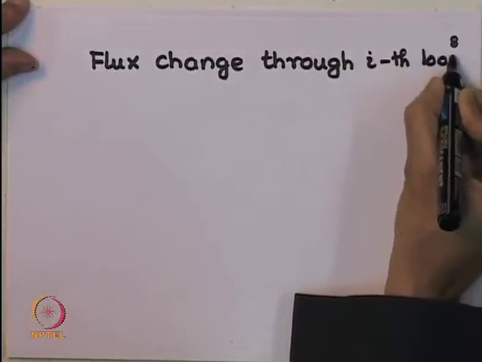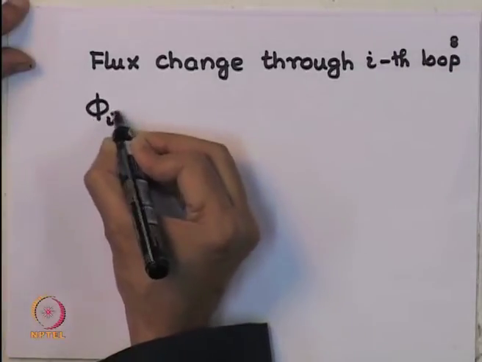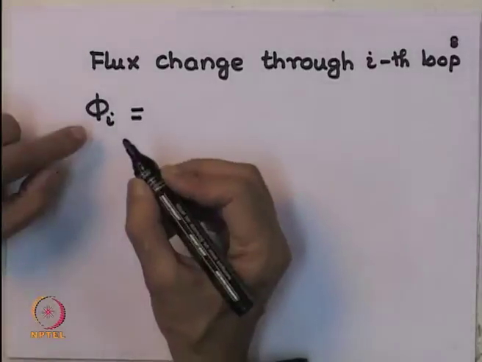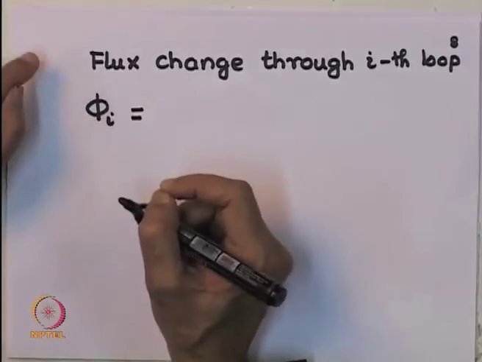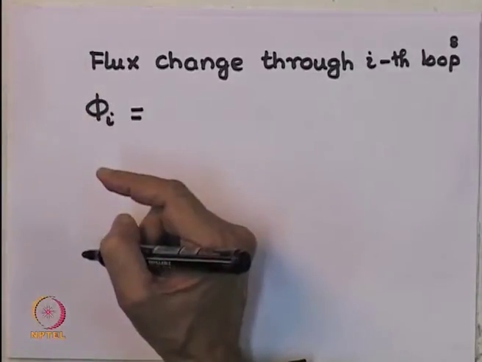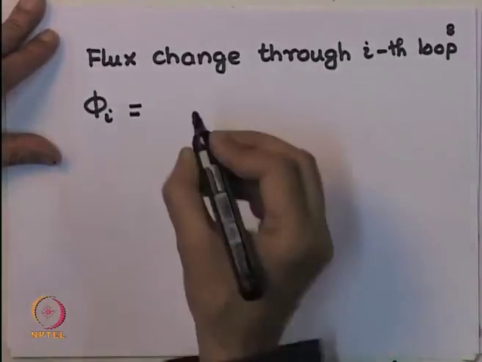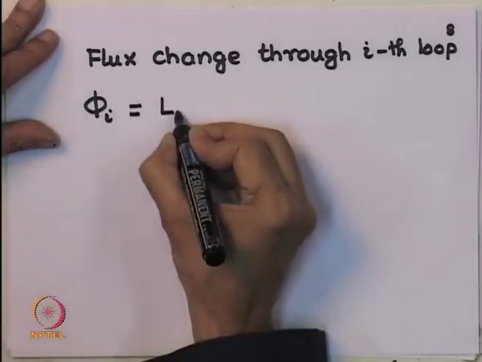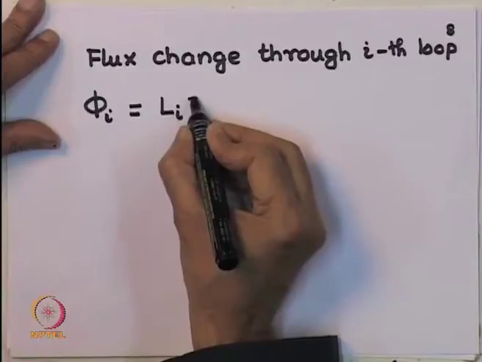Ith loop, let us say. Okay, so, we did that just now. So, let me call it phi i. Firstly, we notice that there is a flux generated if there is a current I in the ith loop itself, and we had seen that the proportionality constant was the self inductance. Since it is the ith loop, I will call it Li times Ii.